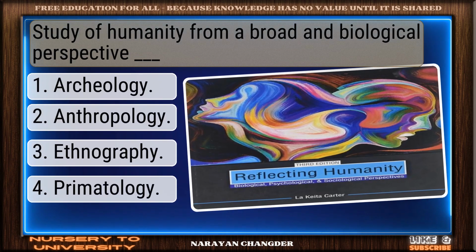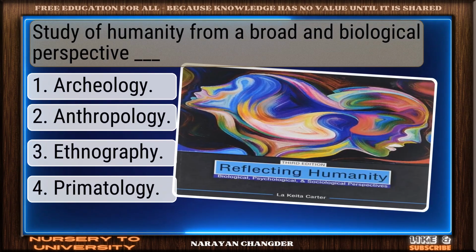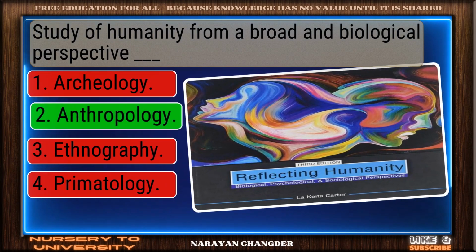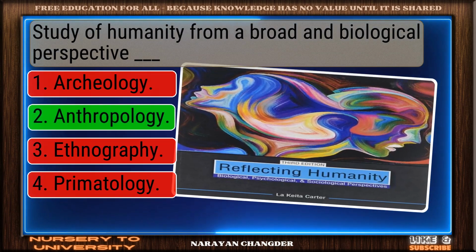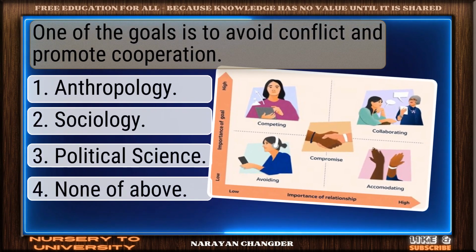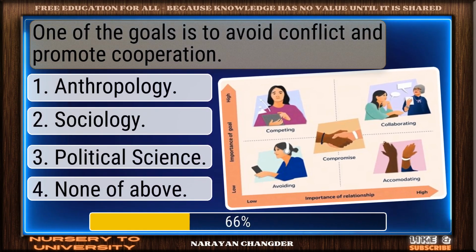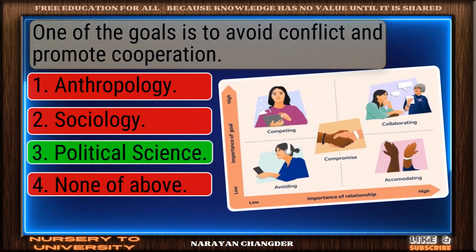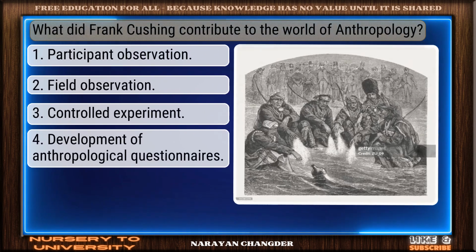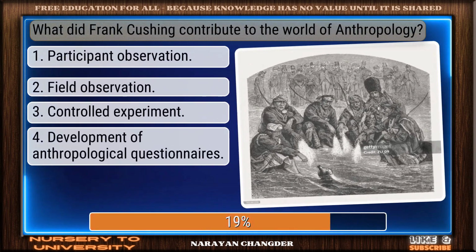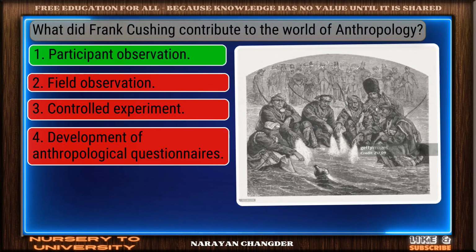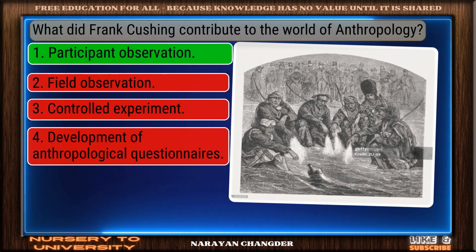Study of humanity from a broad and biological perspective, dash. Correct response. Anthropology is the most accurate answer. One of the goals is to avoid conflict and promote cooperation. Exactly. Political science makes sense. What did Frank Cushing contribute to the world of anthropology? You're right. Participant observation is the correct answer.